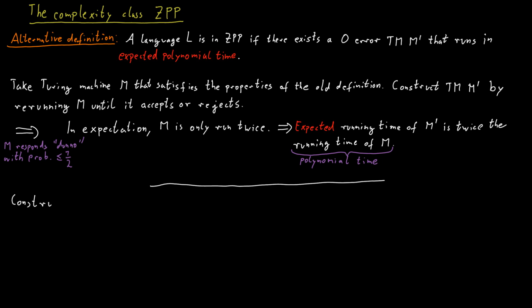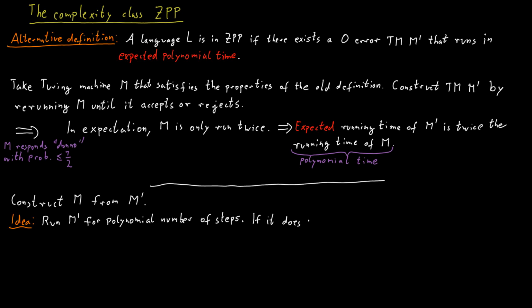The main idea for this is to take the machine that runs in expected polynomial time and run it for a polynomial number of steps. And after that, we abort. If we got a response before this abort occurs, we have our answer. If we did not get a response until then, and the machine would still continue running because it hasn't found the answer yet, we simply report, I don't know. Clearly this runs only in polynomial time, and clearly it never gives the wrong answer.